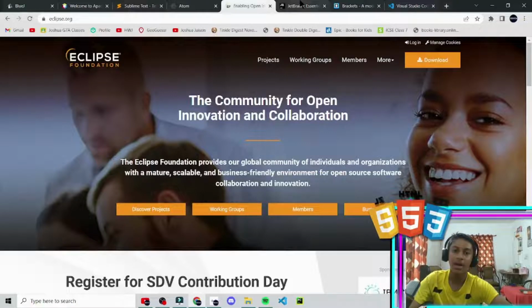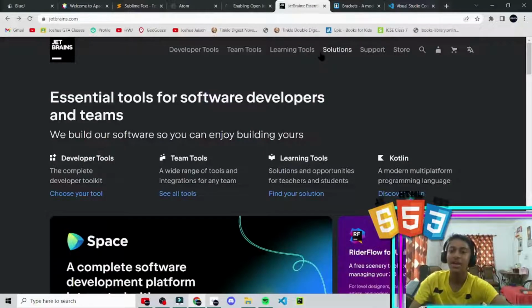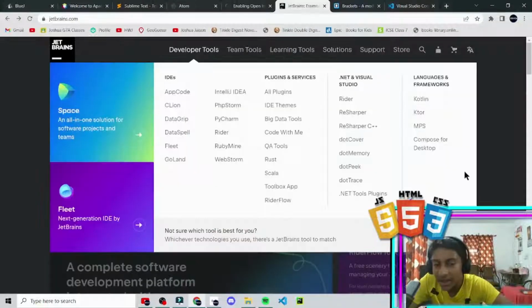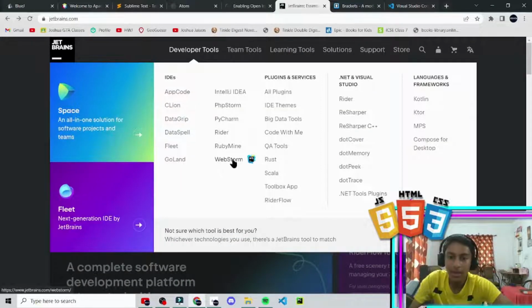Next, moving on, we have JetBrains, and this is in the top three. JetBrains is like having a lot of tools. It's like a foundation which makes a lot of tools, and you can use it for web development, software development, and also for AI technologies.